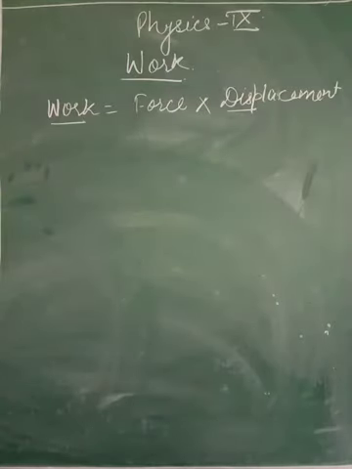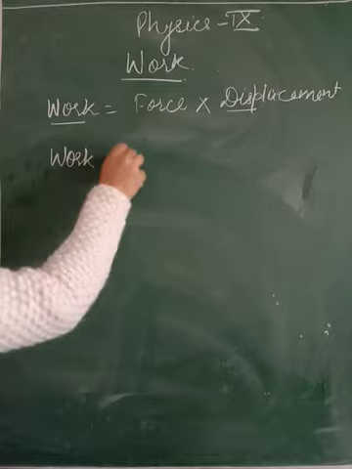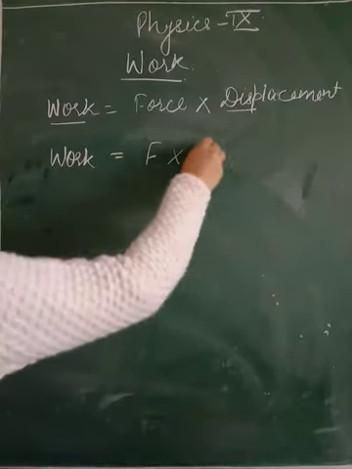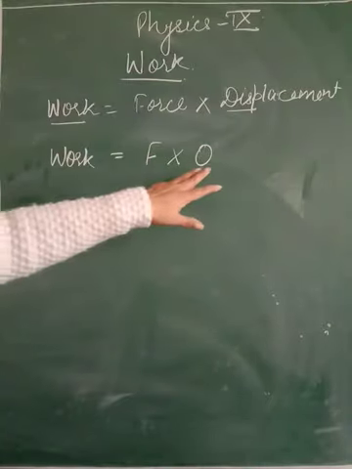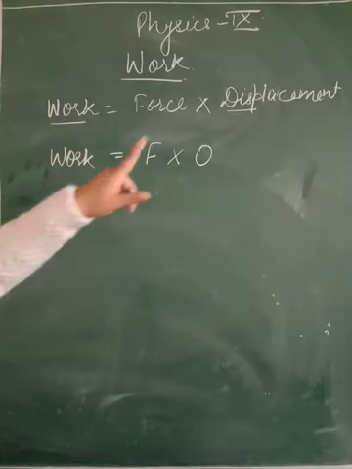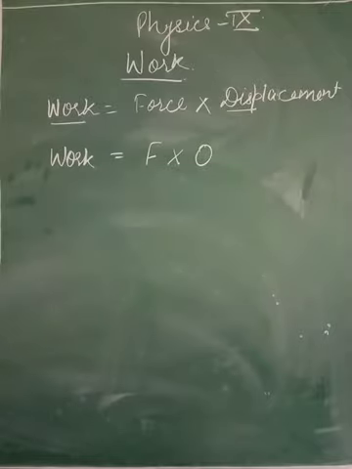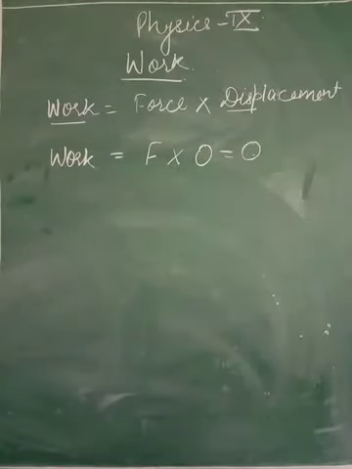In this case I will say that no work has been done, because the equation is force into displacement, and the displacement of the object was 0. So force into displacement means force into 0, which is 0. In that case no work will be done. So displacement of the object is one of the most important factors for finding out the work.